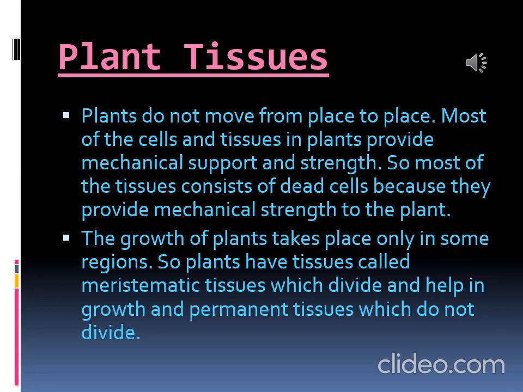The growth of plants takes place only in some regions. So, plants have tissues called meristematic tissues, which divide and help in growth, and permanent tissues, which do not divide at all. Plants basically have dead cells which combine to form tissues, basically to provide mechanical strength to the plant.